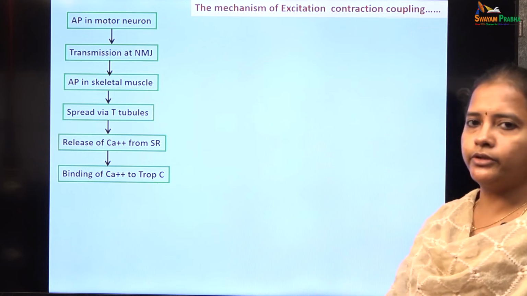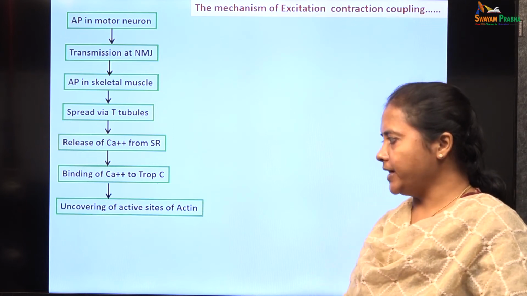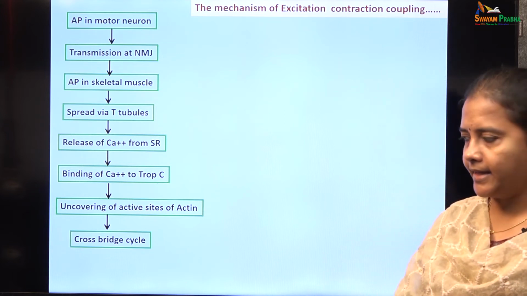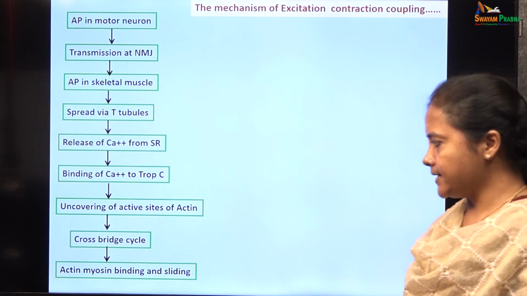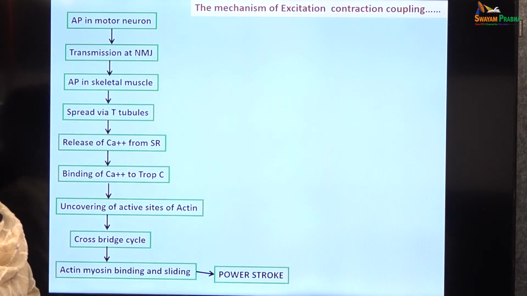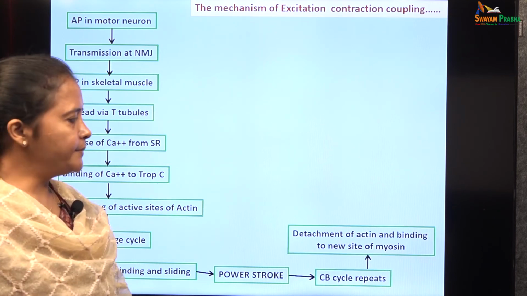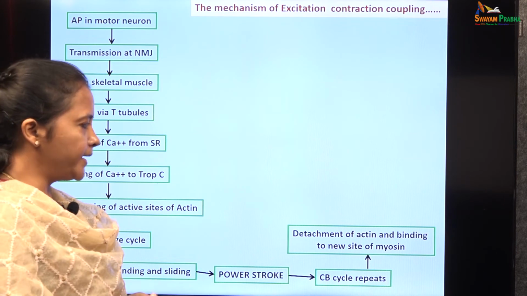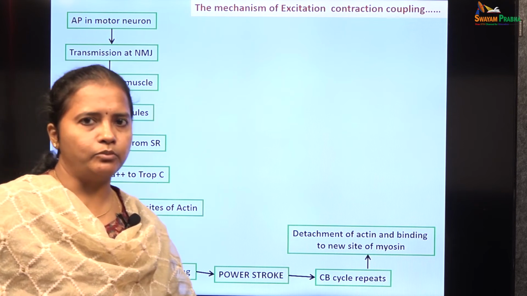This calcium binds to the troponin C molecules, uncovering the active sites of the actin, and the cross bridge cycle happens. This cross bridge cycle causes actin myosin binding and sliding, which leads to the production of a power stroke. The cross bridge cycle repeats again as long as the calcium is available. Again, there is a detachment of the actin and binding to a new site of myosin molecules.